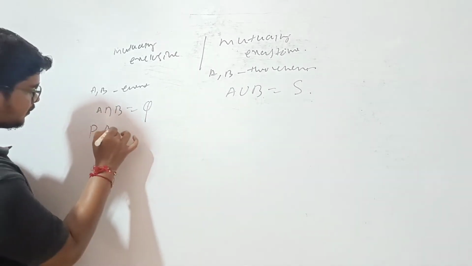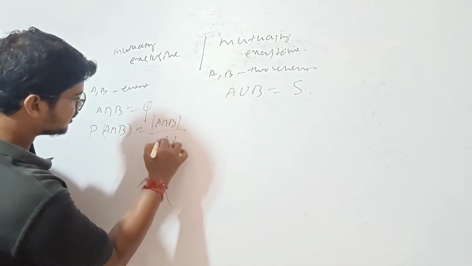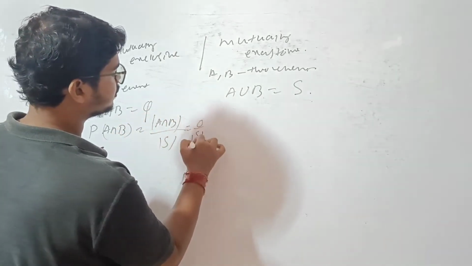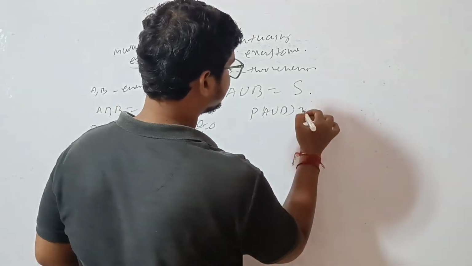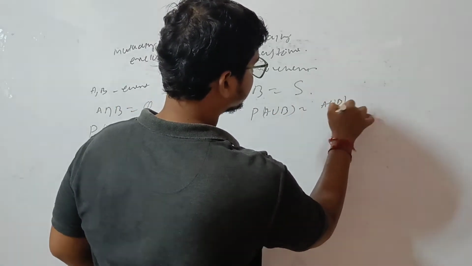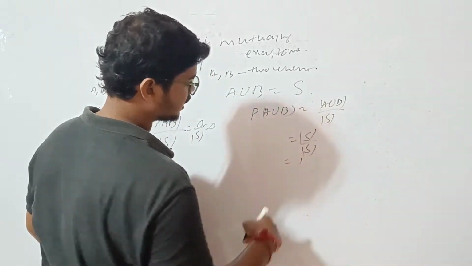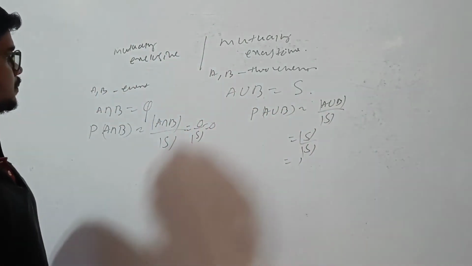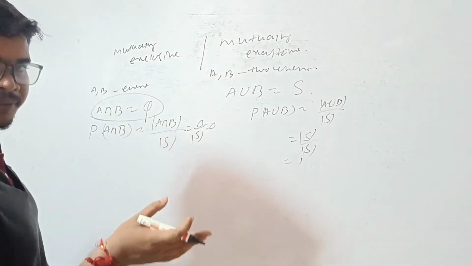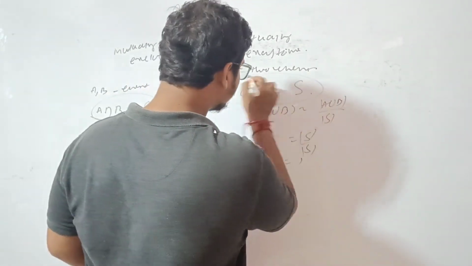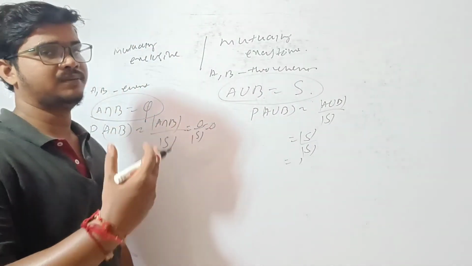Then probability of A intersection B equals A intersection B cardinality divided by sample space cardinality, equal to 0. And probability of A union B equals A union B cardinality divided by sample space cardinality, equal to 1. If intersection is empty, we call it a mutually exclusive event. If union equals the sample space, we call it a mutually exhaustive event.